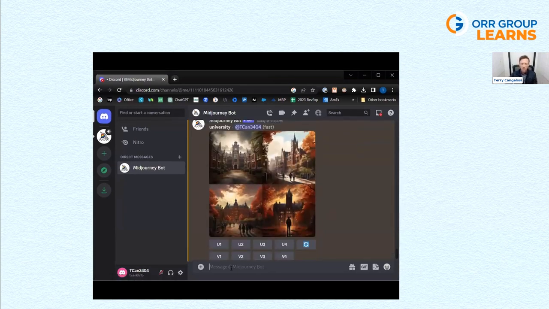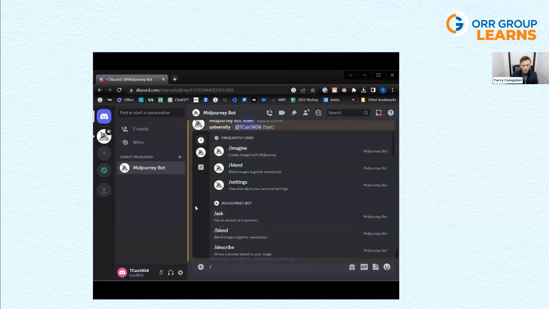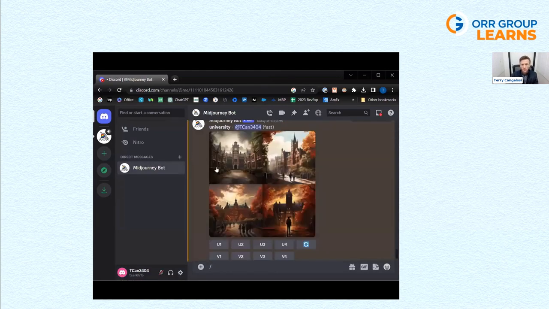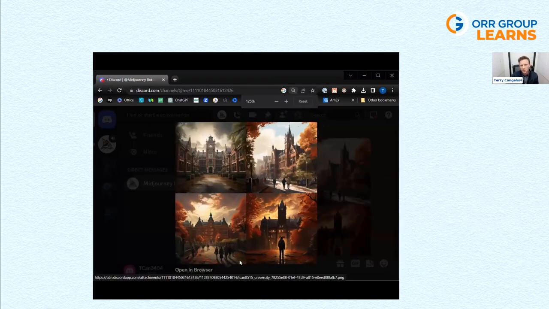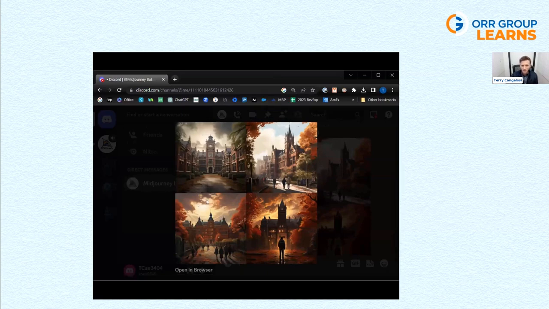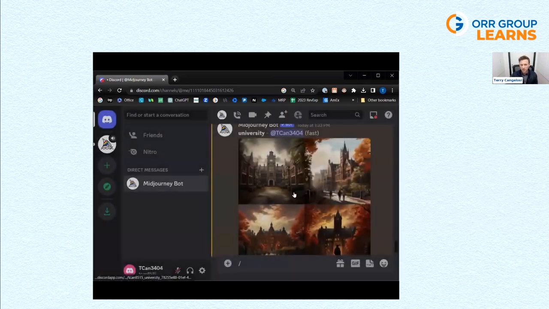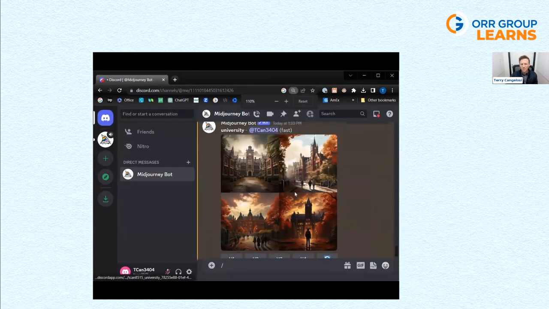So let's say we want to narrow this down a little bit. What it will do, I forgot to mention this, is generate 4 images, and we can get in a little bit closer. These are usually lower resolution images. Still 60 seconds, it generates 4 original images. But if we love one of them, we can upscale it. If we want to see variations of it, we can change them. But let's say we want more prompts.